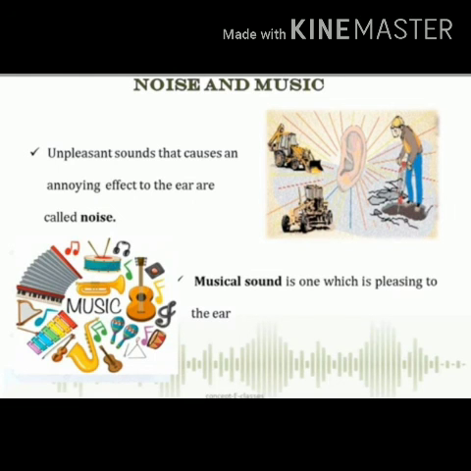Next is noise and music. The unpleasant sounds around us are called noise, and it is produced by irregular vibrations. There are various examples: the blowing of horns, the bursting of crackers, the sounds produced by machines in industries. Whereas the sounds which are pleasant to hear are called musical sounds, and they are produced by regular vibrations, like any sound played by musical instruments.